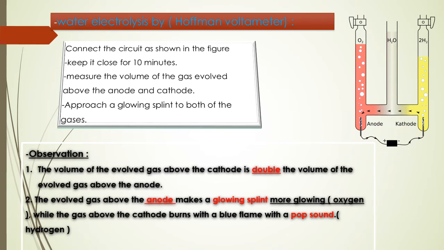That means the gas is hydrogen. Water has 2 hydrogen atoms but oxygen has 1 atom in water. So the amount of hydrogen above the cathode is double the amount of gas collected above the anode. So the hydrogen is doubled.